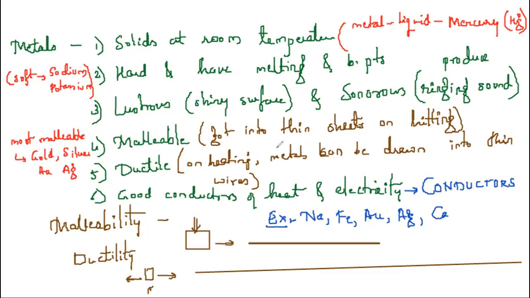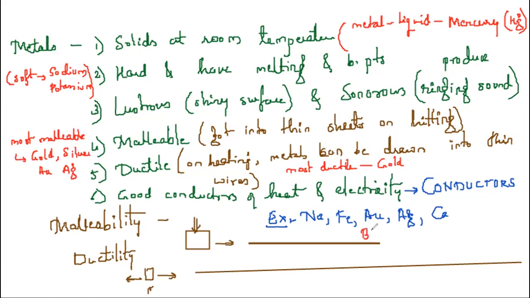And metals are ductile. The most ductile metal, which can be drawn into thin wires, is also gold. Yes, if you take just 1 gram of gold, you can pull it to 5 kilometers. So much long wire you can make. That is the speciality. Metals are good conductors of heat and electricity.